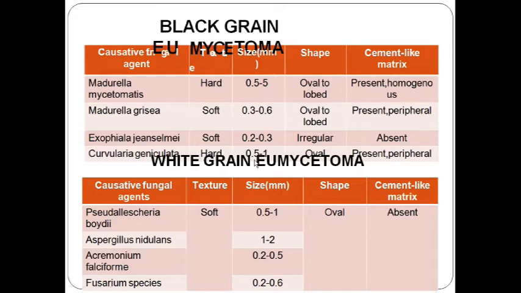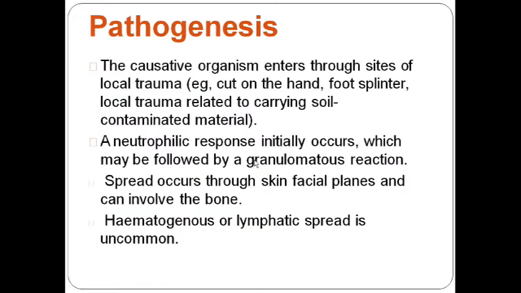Okay. Now pathogenesis, how is it happening? Basically, it is due to a neutrophilic response. See, any antigen which goes inside our skin has to encounter the Langerhans cells.